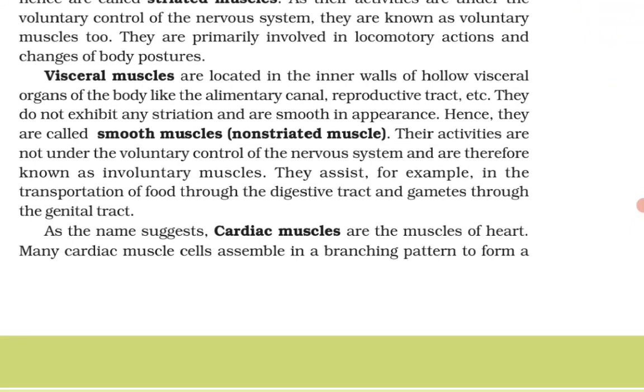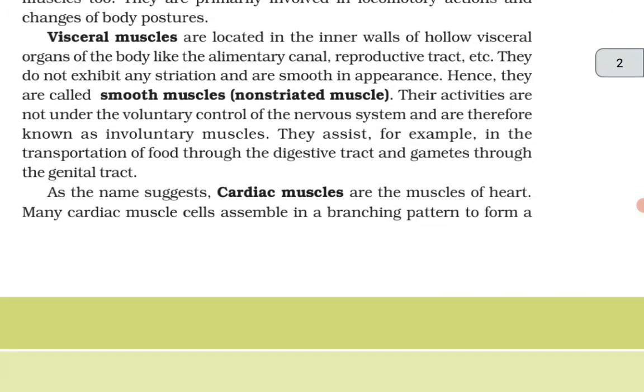Visceral muscles are located in the inner walls of the hollow visceral organs of the body like the alimentary canal, reproductive tract, etc. They do not exhibit any striation and are smooth in appearance. Hence they are called smooth muscles, that is non-striated muscles. Their activities are not under the voluntary control of the nervous system and are therefore known as involuntary muscles. They assist, for example, in transportation of food through the digestive tract and gametes through the genital tract.